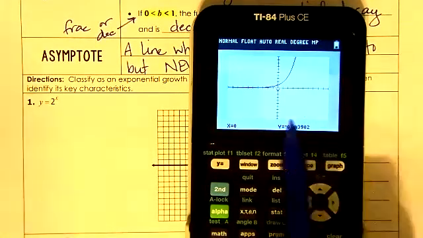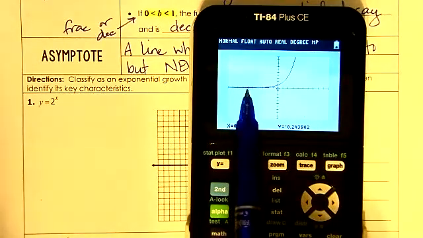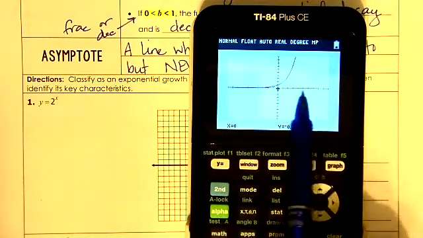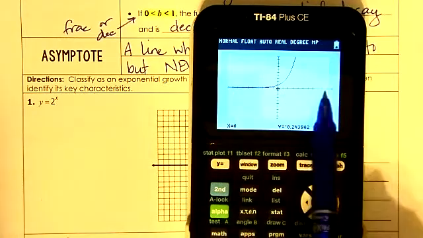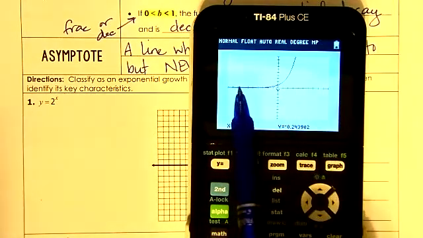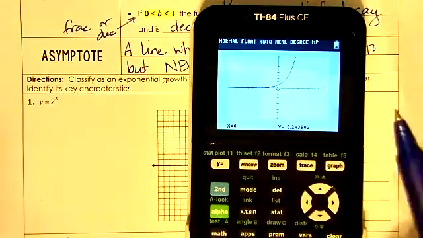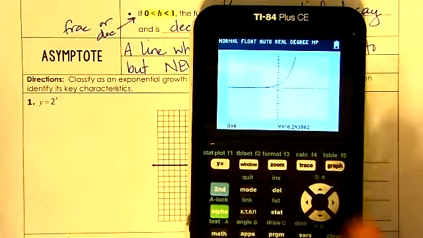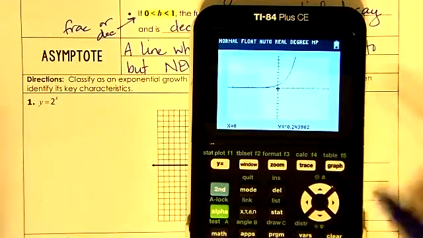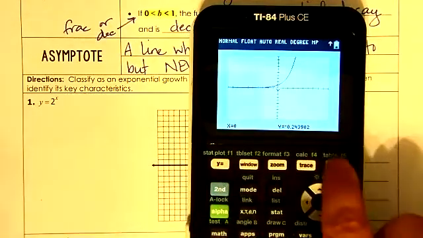Okay, so when we're looking at this, yes, it looks like it's touching the y-axis, but it actually is not. It just looks like it. And the way we can tell is if we go to our table of values. See the word table in blue, so that means I press the second button and then table.